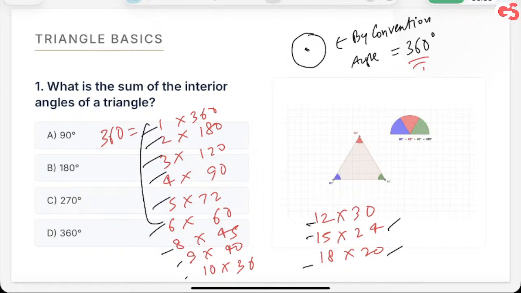Why do mathematicians assume that to be 360? So that it becomes very easy for them to divide 360 if they want to divide it into one part or two parts, three parts, four parts, five parts, six parts, and so on. That becomes very easy. Is that clear? Got it, guys?